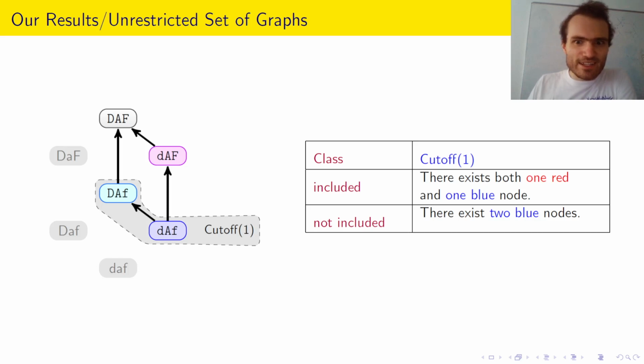In fact, they can only decide questions of the kind, there exists this color, there does not exist this color. The class cutoff of 1 is defined as all Boolean combinations of there exists a node of a certain color. So for example, the property there exists both 1 red and 1 blue node is included in this class. But there exist 2 blue nodes is not included.